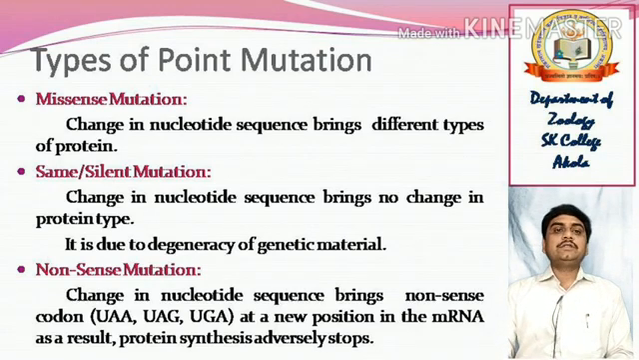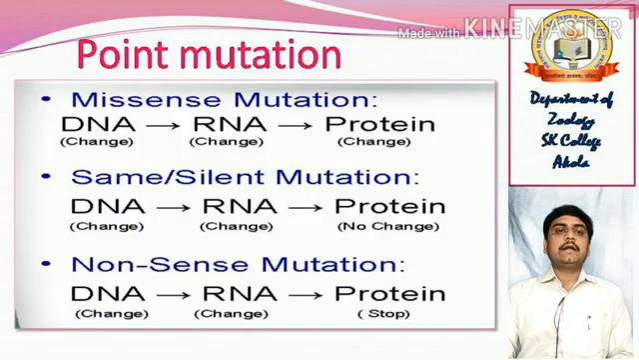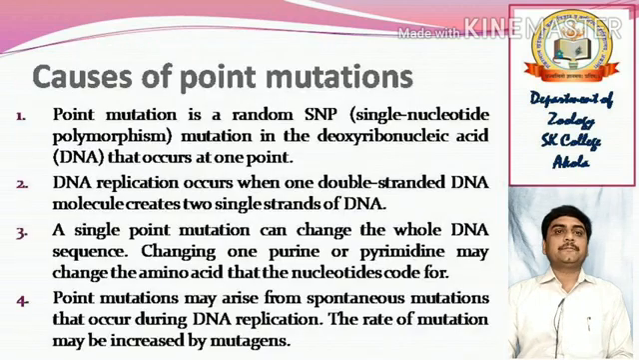Nonsense mutation: a change in the nucleotide sequence brings a nonsense codon, that is UAA, UAG, UGA, at a new position in the mRNA. As a result, protein synthesis stops prematurely. In this diagram, I have already discussed the missense type, the same or silent mutation, and the nonsense mutation, in which the DNA, the RNA and the protein get changed. In the missense, same or silent mutation, there is no change in the protein, and in the nonsense, protein synthesis will stop. So these are the three main types under point mutation.